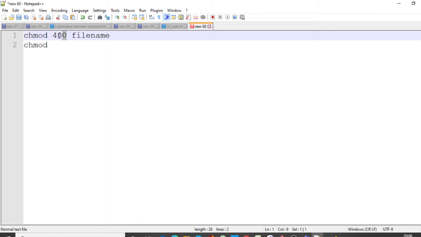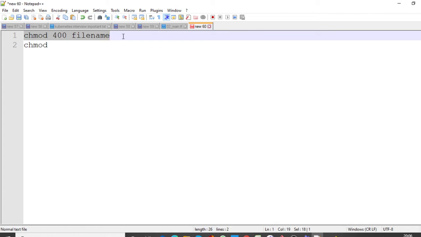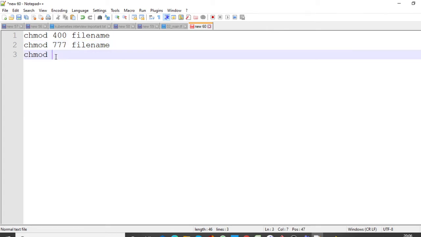So here 4 means read permission to the user. Suppose you want to give full permission to one user, what will the command be? The command will be 777. So here read stands for 4.